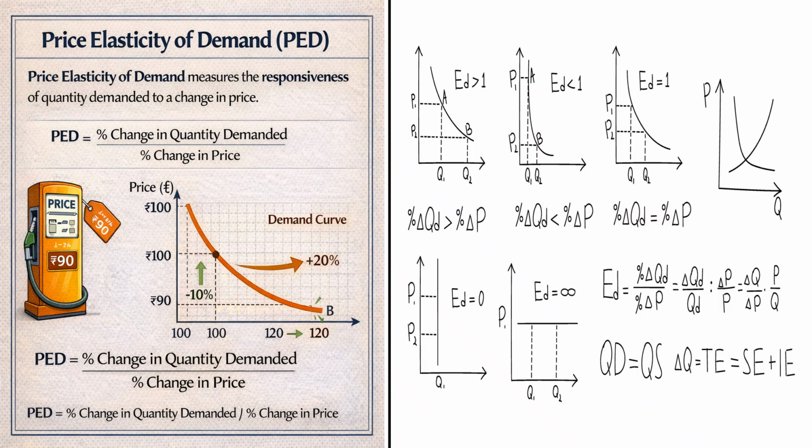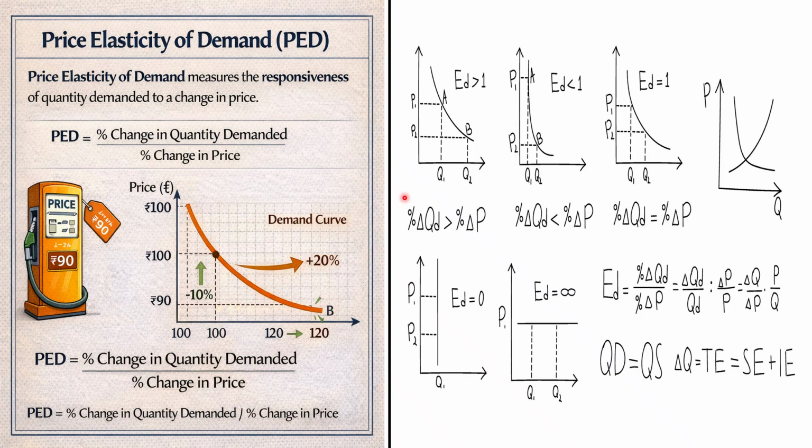Now, let's first start with the various concepts of elasticity of demand. The first one is price elasticity of demand. It defines the responsiveness of quantity demanded to a change in price, and it can be represented as the percentage change in quantity demanded divided by the percentage change in price. It can be written in this formula. This is the demand curve graph, where you can see the price shown on the vertical axis and the quantity demanded shown on the horizontal axis, and this is the downward sloping demand curve.